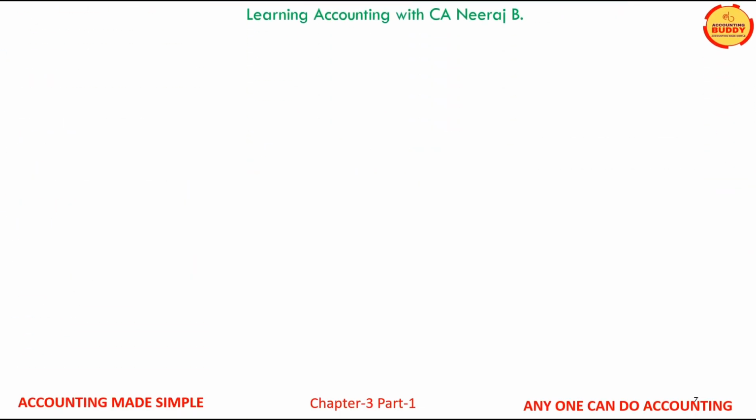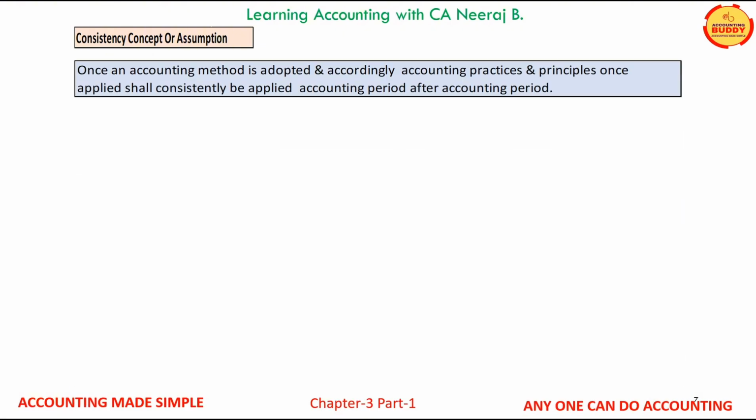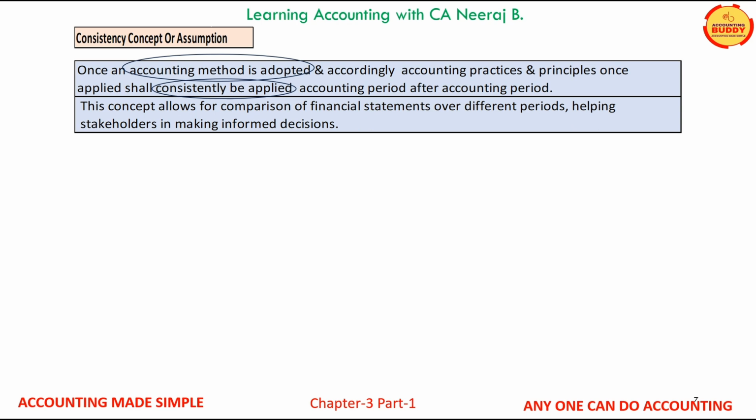Second important concept or assumption which we will learn now is the consistency concept. As the literal meaning of the word consistency indicates, once an accounting practice and principles are applied, it is assumed that the same shall continue to be followed year after year. As a result of consistent adoption of accounting methods, comparison of financial statements over different periods become meaningful and thus helps the shareholders in taking rational decisions.